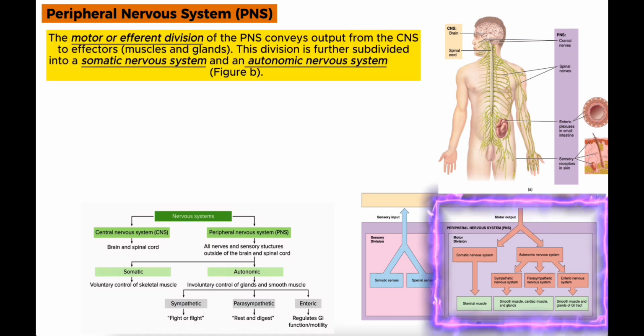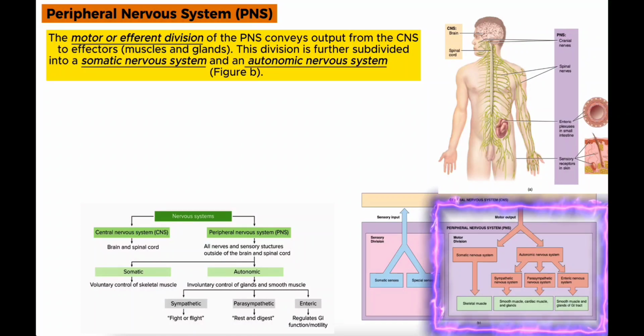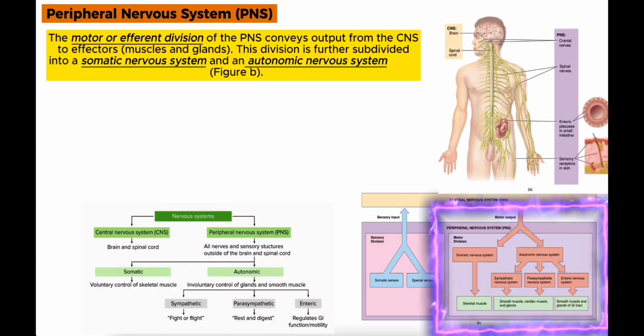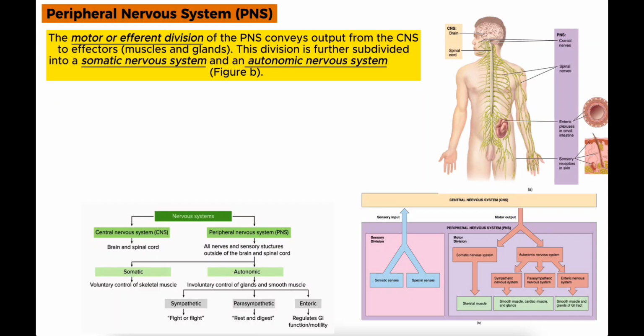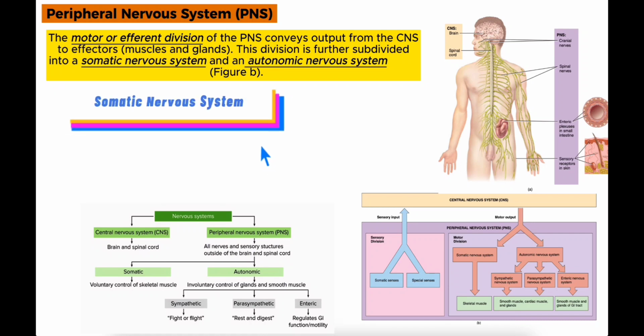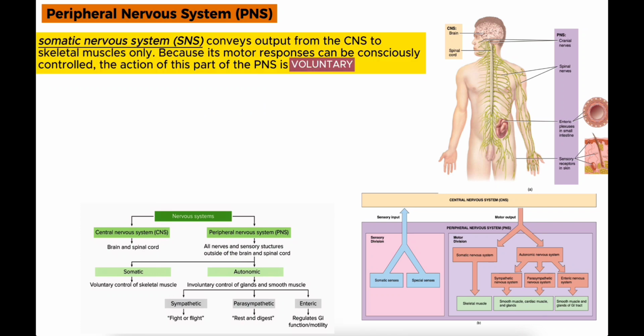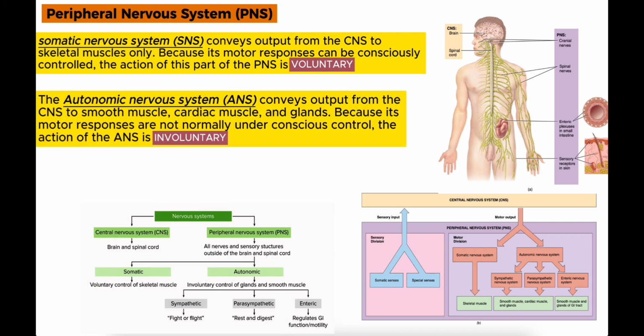Now, the other division of the PNS, that is the motor or the efferent division of the PNS, conveys output from the CNS to effectors, that is muscles and glands. This division is further subdivided into a somatic nervous system and an autonomic nervous system. The somatic nervous system, SNS, conveys output from the CNS to the skeletal muscles only. Because its motor responses can be consciously controlled, the action of the SNS is voluntary. The autonomic nervous system conveys output from the CNS to smooth muscles,